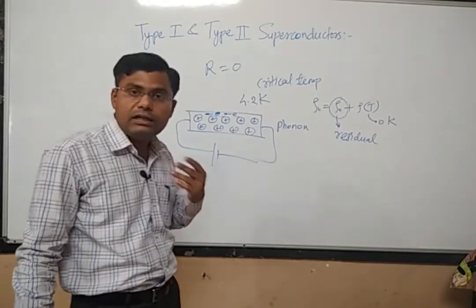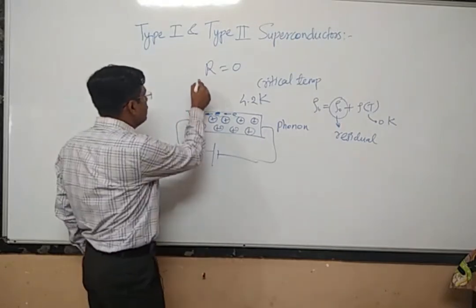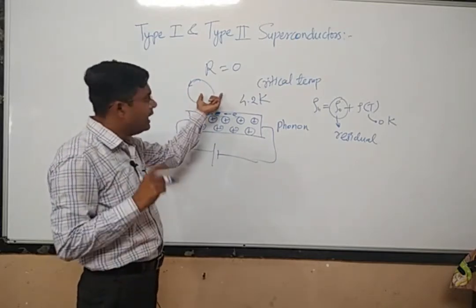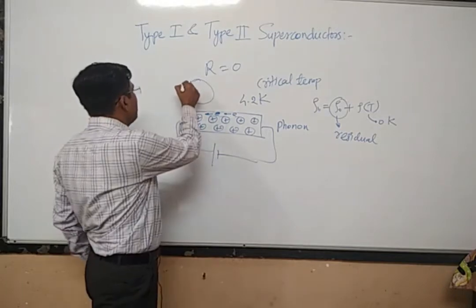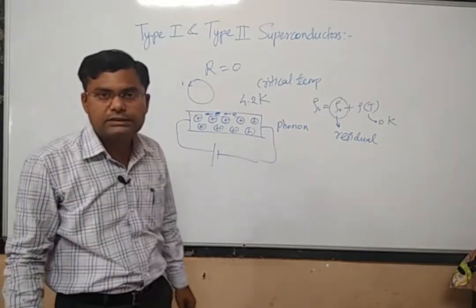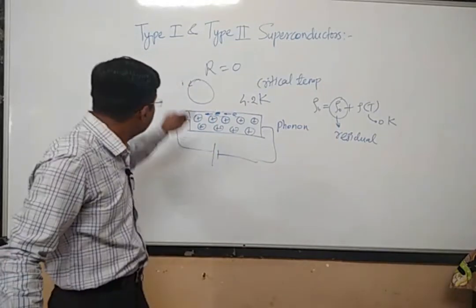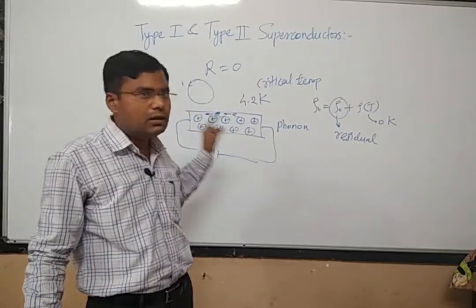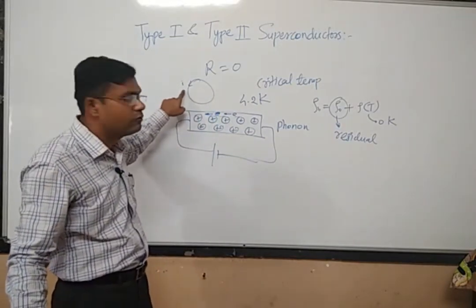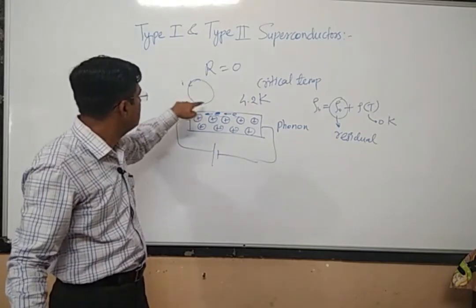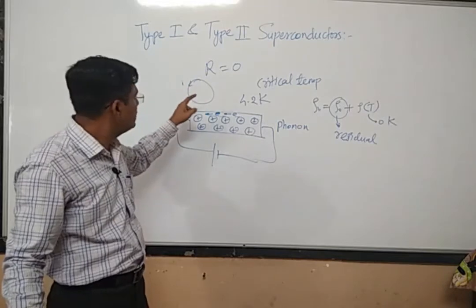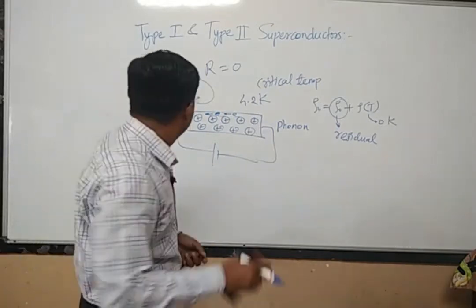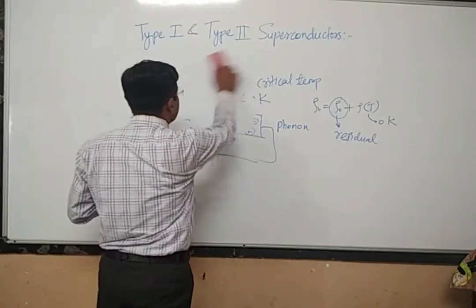What is the advantage of a superconductor? Suppose there is a coil of superconducting wire. If this wire acts as a superconductor, then if we pass a small amount of current through it, that current will travel through the wire for infinite time, ideally, because there is nothing to oppose the flow of current. Therefore this current flows continuously through the wire, and because of that we can also generate a large magnetic field.